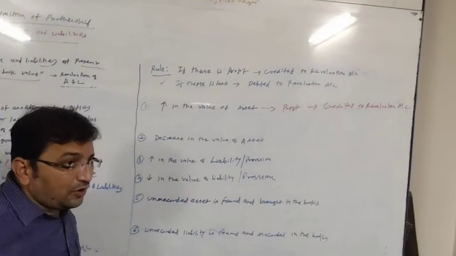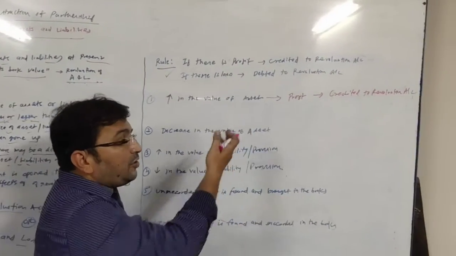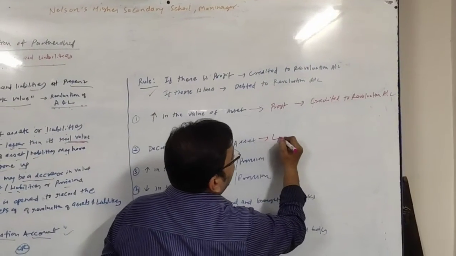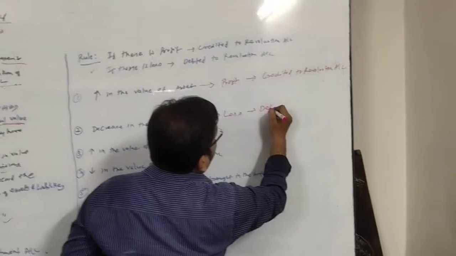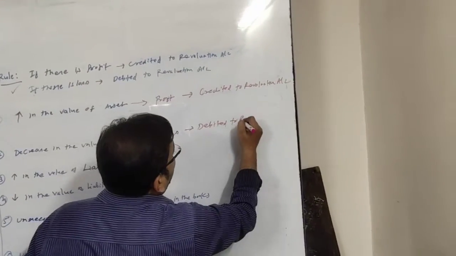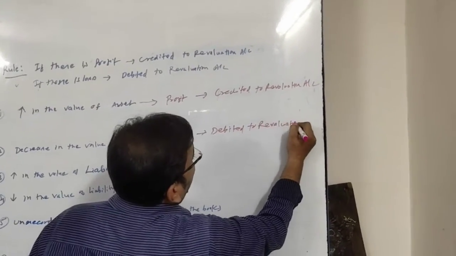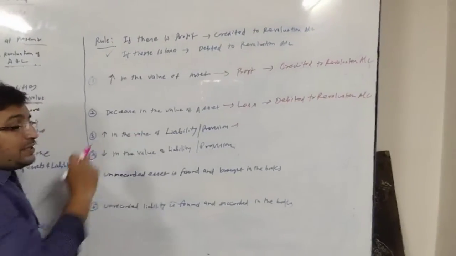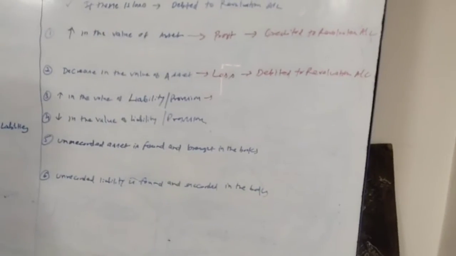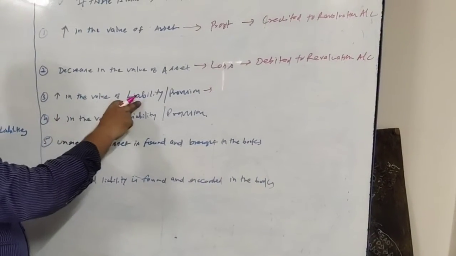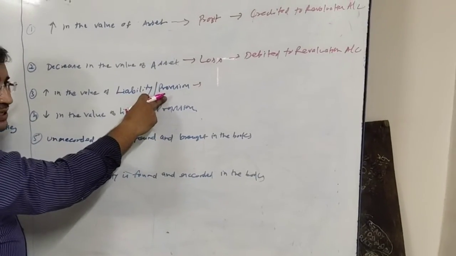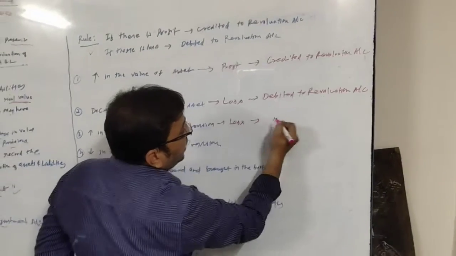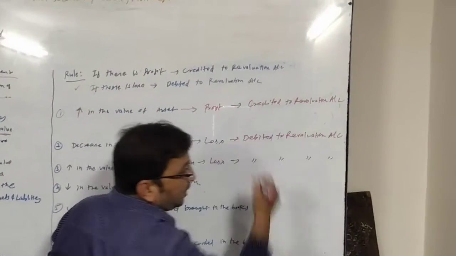Second, decrease in the value of an asset. If an increase in the value of an asset is a profit, then a decrease in the value of an asset will be a loss, and it will be debited to revaluation account. Third, increase in the value of liability or provision. If a liability or any provision is increasing, it is a loss. So it is debited to revaluation account.